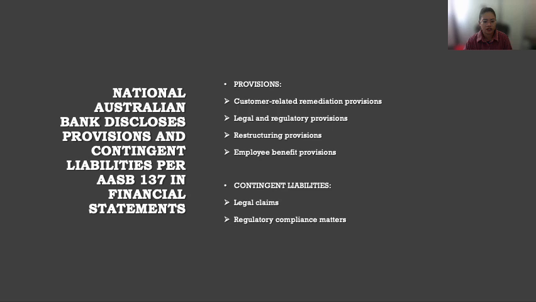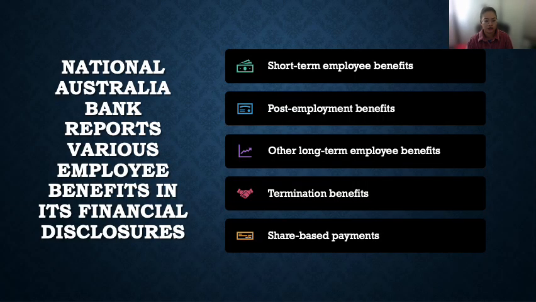Provisions and contingent liabilities for National Australia Bank are: provisions include customer-related remediation provisions, legal and regulatory provisions, restructuring provisions, and employee benefit provisions. Similarly, contingent liabilities include legal claims and regulatory compliance matters. National Australia Bank reports various employee benefits, and they are short-term employee benefits, post-employment benefits, other long-term employee benefits, termination